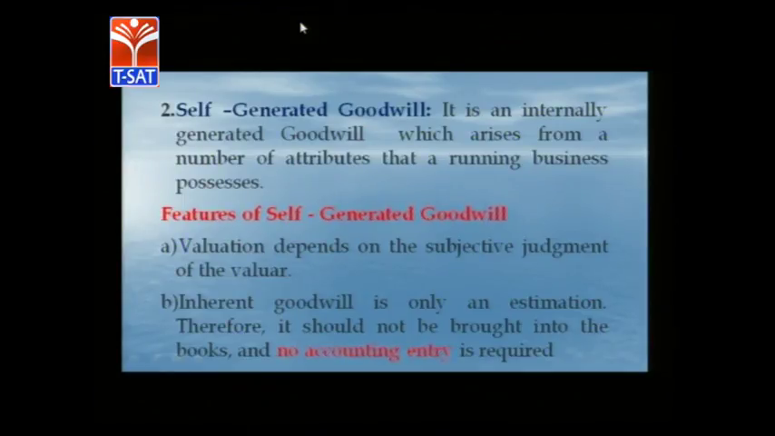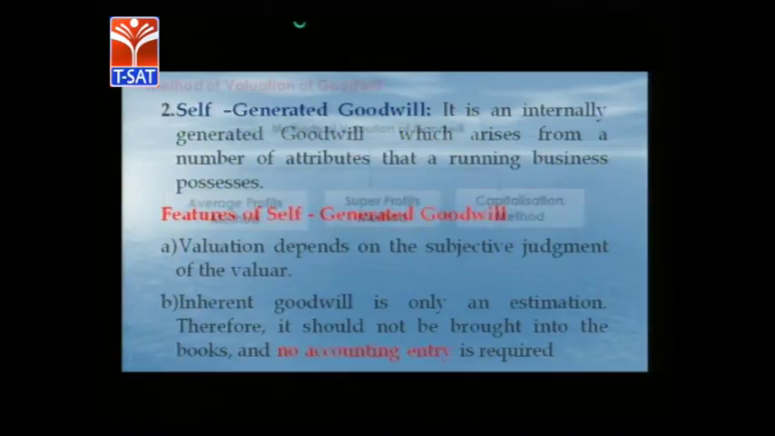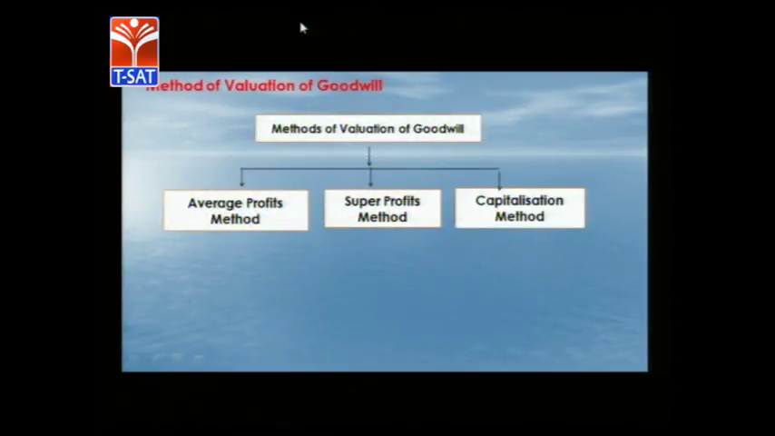The second category of goodwill is self-generated goodwill. Self-generated goodwill is internally generated goodwill which arises from a number of attributes that a running business possesses. Number one, valuation depends upon the judgment of the valuer. Objectivity will not be there in the case of self-generated goodwill. This self-generated goodwill is also known as inherent goodwill. It is only an estimation by the buyer or seller. It should not be brought into the books of accounts. That is why there are no accounting entries required in the case of self-generated goodwill.